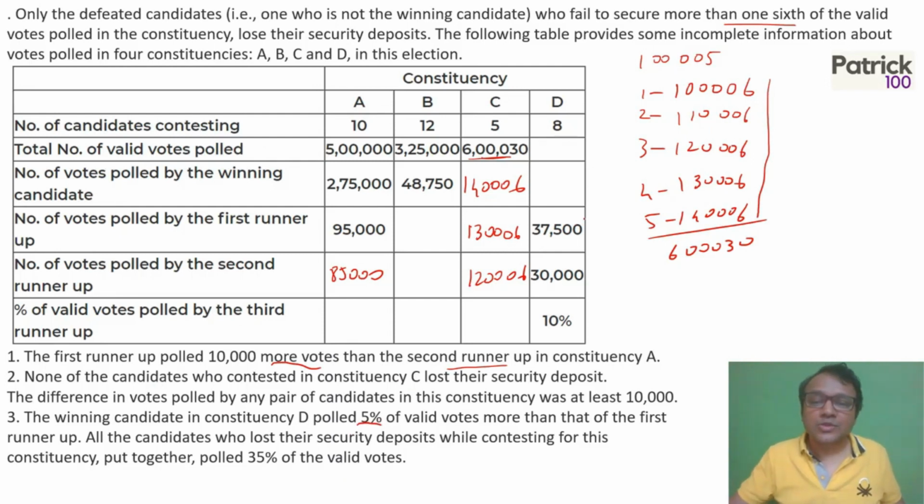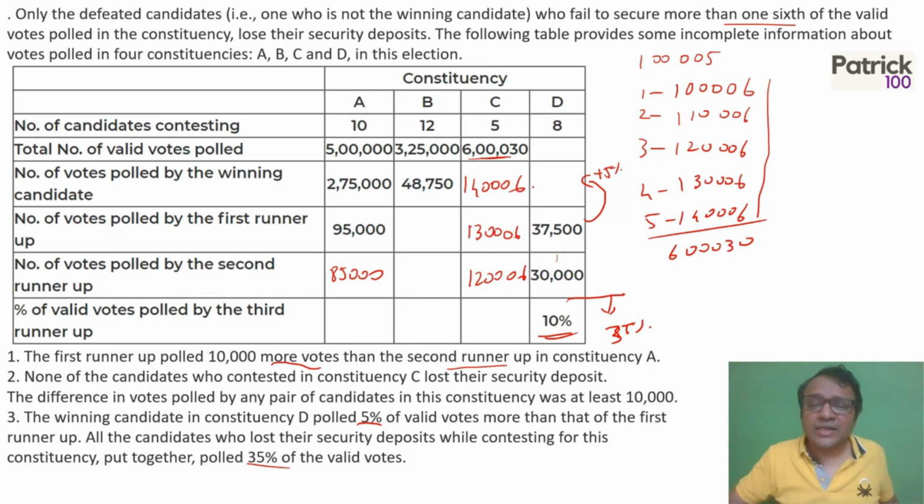Coming next, the winning candidate in constituency D polled 5% of the valid votes more than the first runner-up. So winning is plus 5%. And all the candidates who lost their security deposit while contesting polled 35% of valid total. So obviously the 10% candidate must have lost, because the third runner-up definitely must have lost since he got 10%. Anyone who gets less than 16% will have lost, since 1/6 is about 16%. So 10% is less than 1/6. So the remaining three are close together, and they must be totaling about 65%.